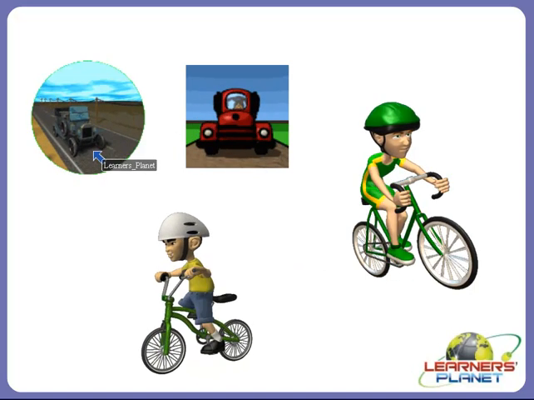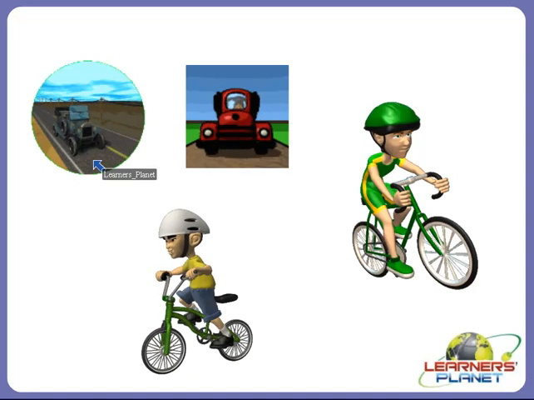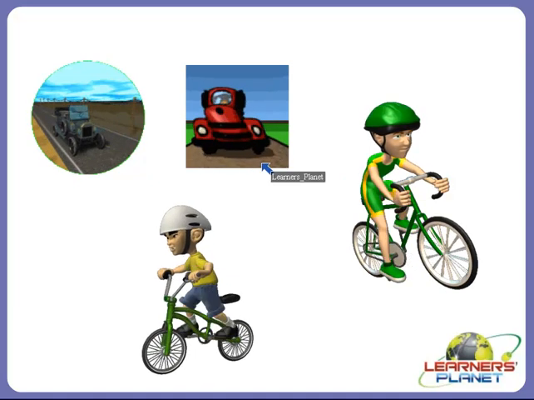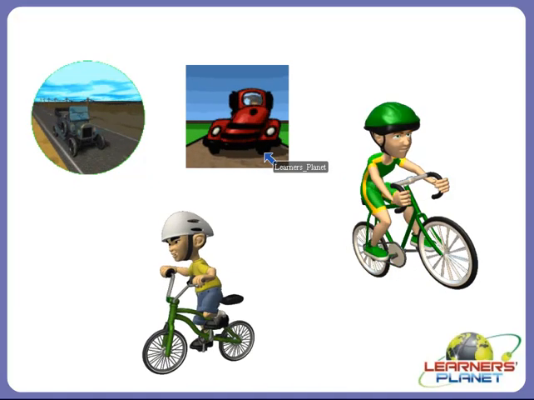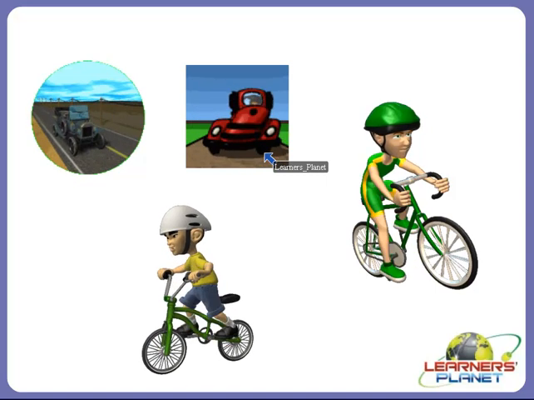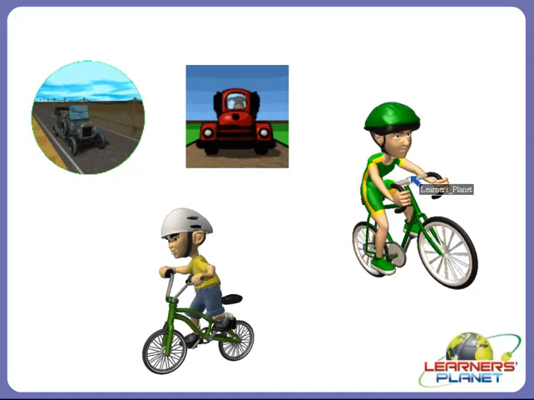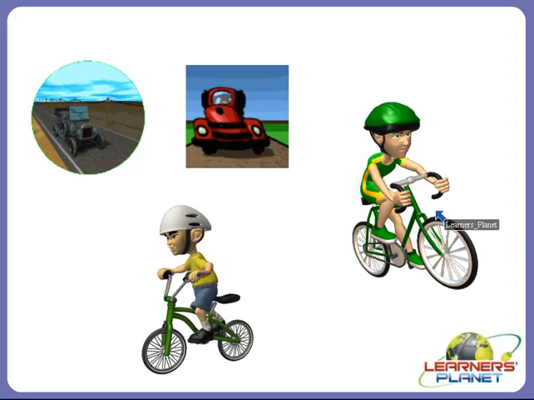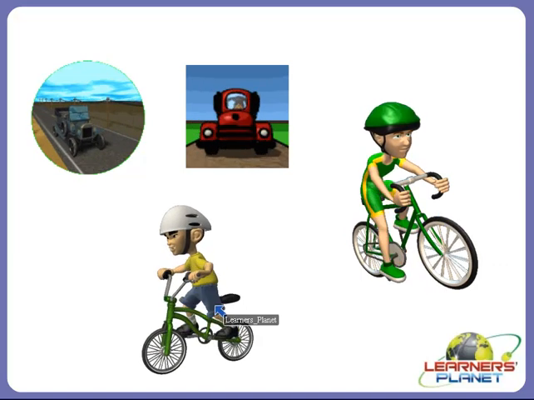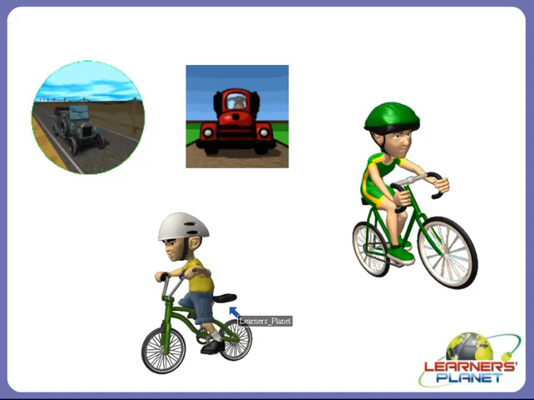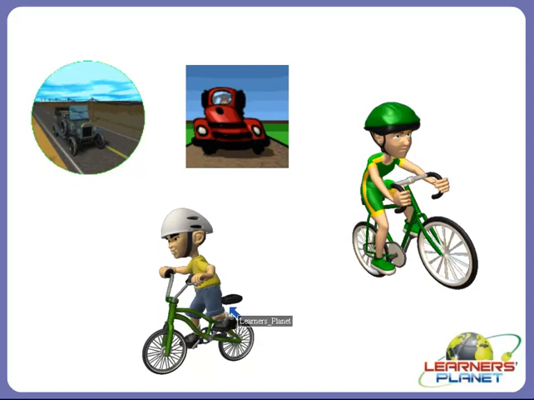Now let us discuss this. This is a car which is running smoothly. This is a vehicle running smoothly on the road because it has a smooth surface, and this other road is somewhat rough. And that is why the car is not able to move properly. Why is it so? Yes, this is all because of friction. Even you can see here that a boy is riding a bicycle. He is able to ride very smoothly. But here, a boy has to give more energy to ride a bicycle. Why? Because of the rough surface. So this is what makes the difference.